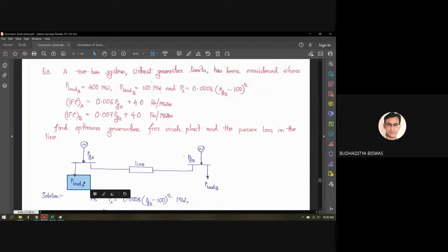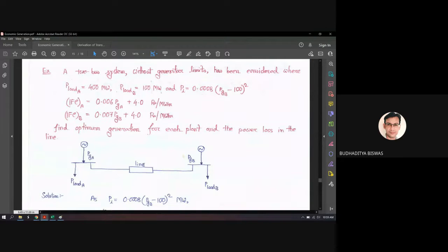It's a huge load compared to P load B. P load B is only 100 megawatt, but P load A is 400 megawatt. And unfortunately, this 400 megawatt of power is not able to be supplied by the PGA alone. So this PGA is not able to supply the 400 megawatt of load. So some power needs to be transmitted from the PGB through this transmission line to the P load A to fulfill the total load demand.